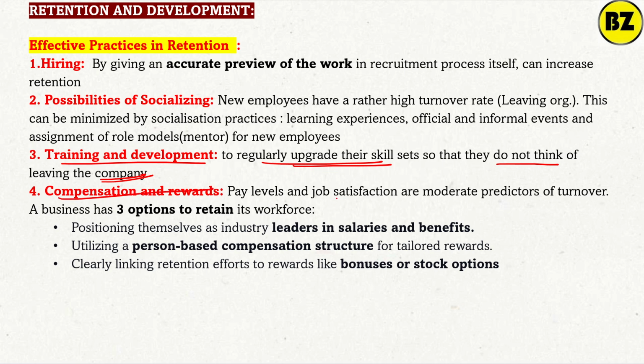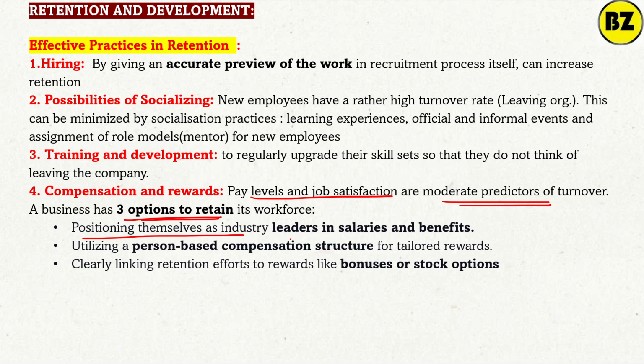Compensation and reward. Obviously, if you are getting good reward, good compensation, good salary, why will you leave, right? So pay level and job satisfaction are moderate predictors for turnover. The business has three options to retain its workforce. How can we retain the workforce? Positioning themselves as an industry leader in salary and benefits, meaning you give the best salary and best benefits, why will they leave? Then utilizing a person-based compensation structure for delivery.